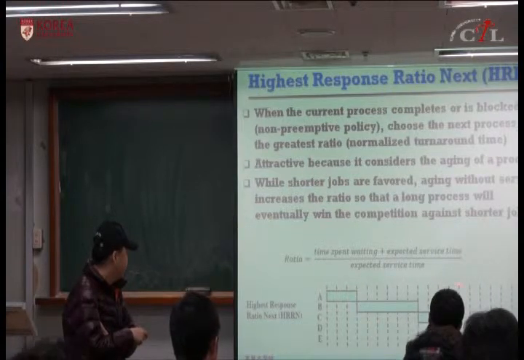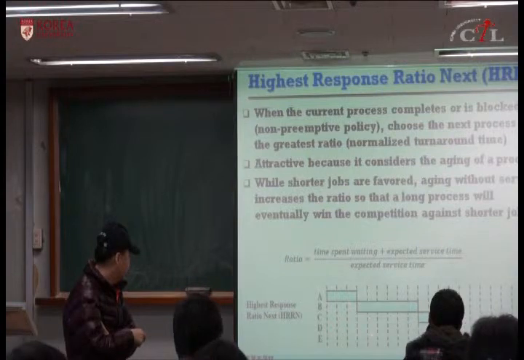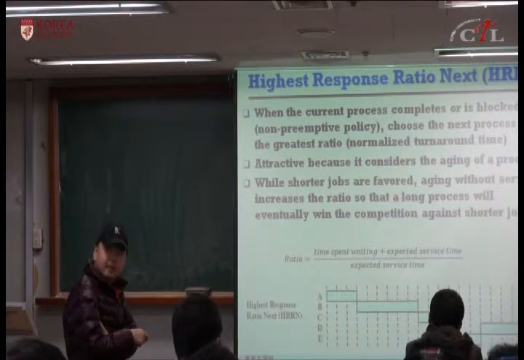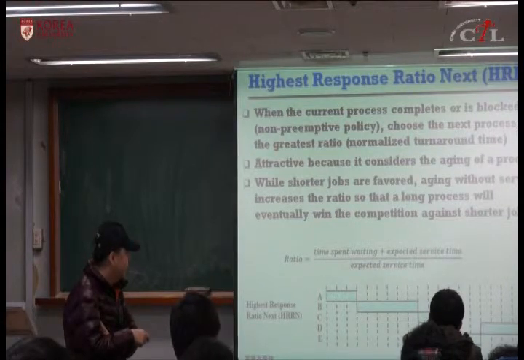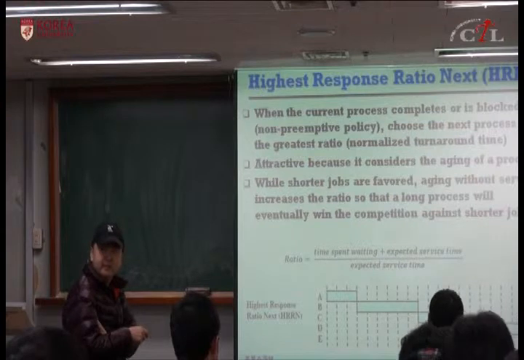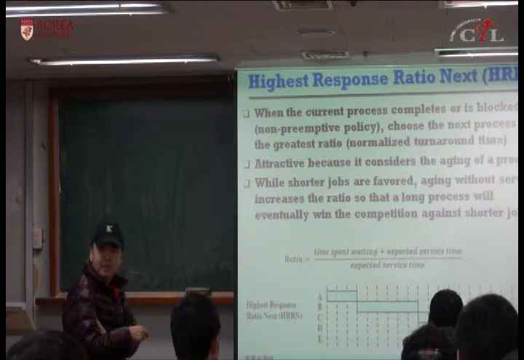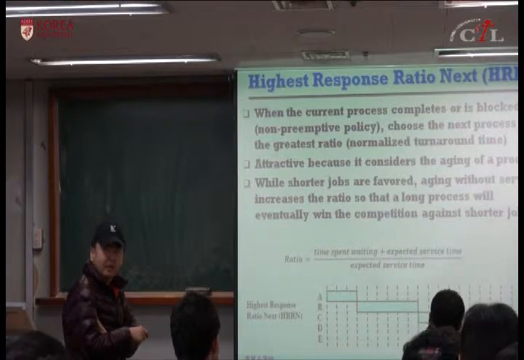We have completed C. So D has arrived at 6, right? And this is 13. So waiting time is 7, its service time is 5. (7 plus 5) divided by 5. Is that right? So 12 over 5, which is 2.4.